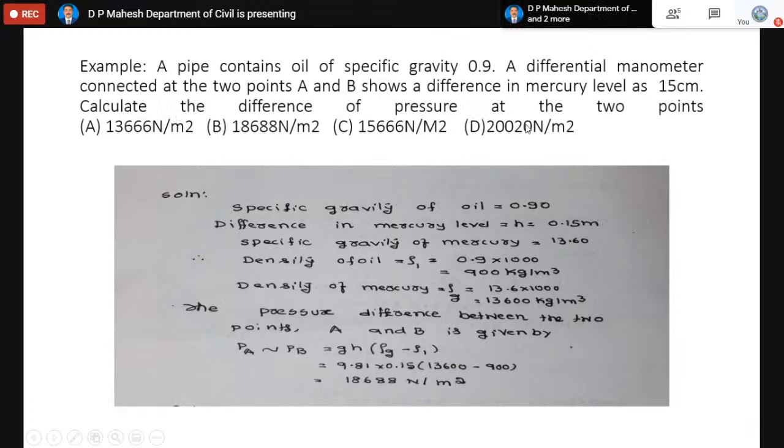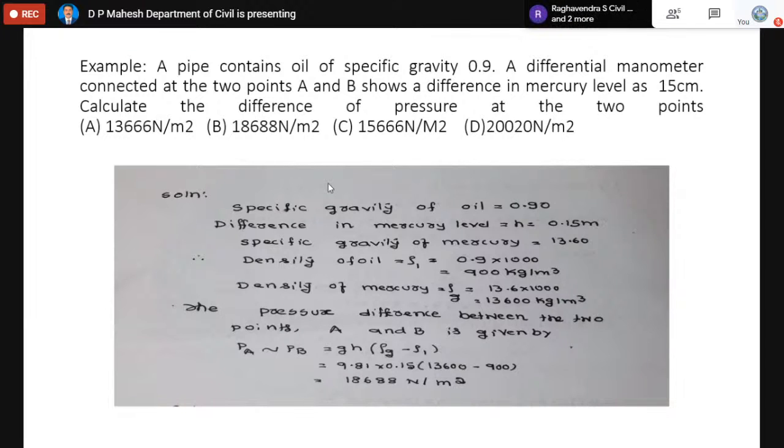Calculate the difference of pressure at the 2 points. All the values are given. But one thing you please remember, whenever a differential manometer is connected at the 2 points A and B in a given pipe, A and B are the 2 points of the same pipe which carries oil of specific gravity 0.9.